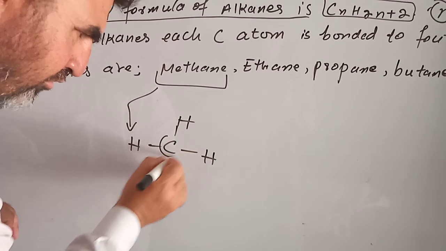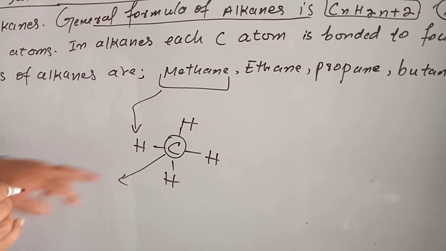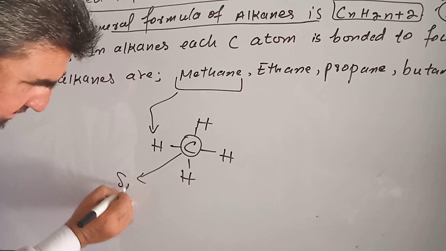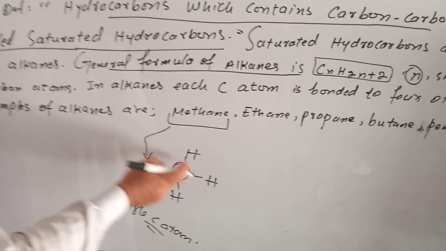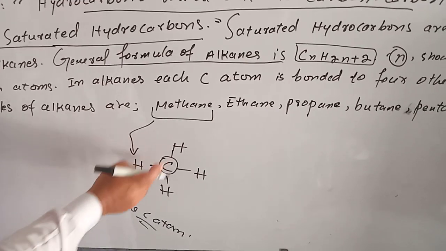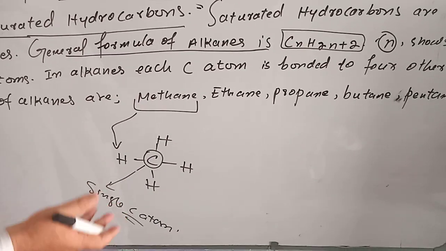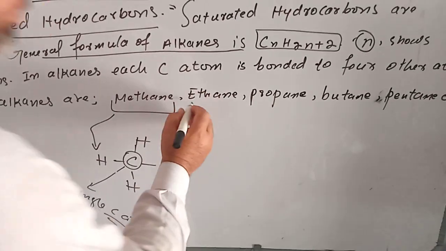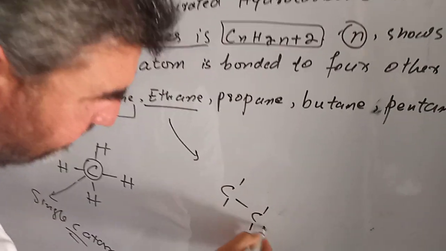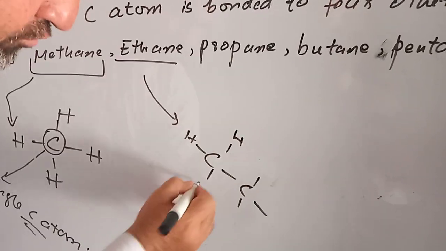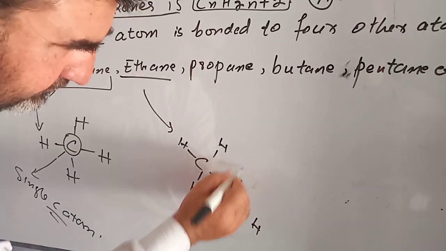Meth, the compound containing only a single carbon atom, is known as meth. Methane contains single bonds between carbon and hydrogen atoms. Now ethane contains 2 carbon atoms.